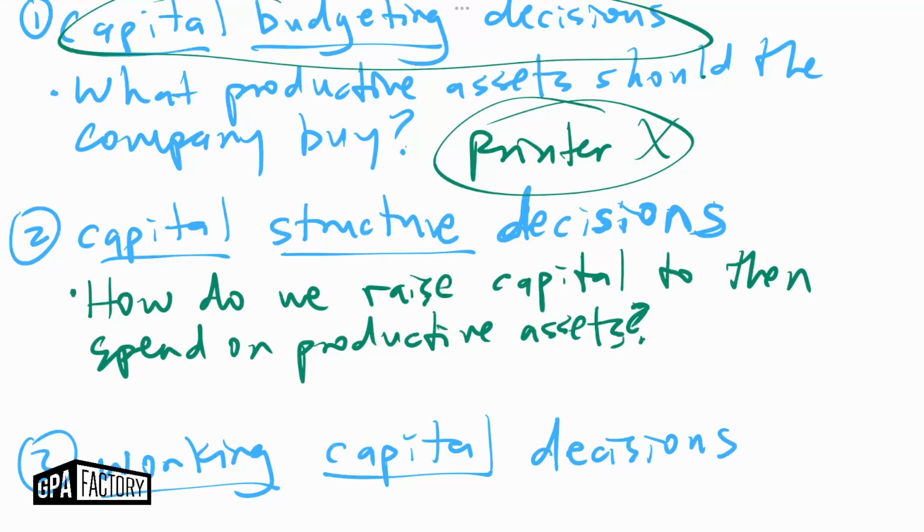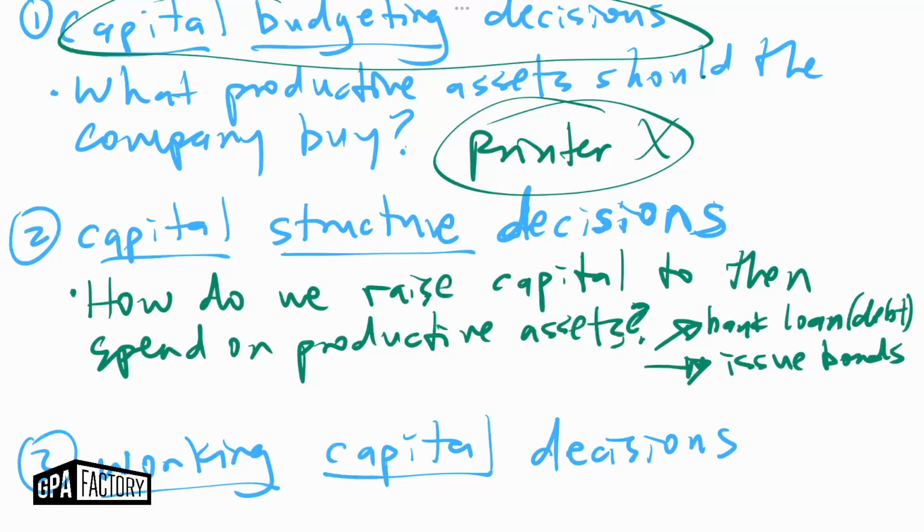So capital structure decisions are, we can go out and maybe take out a bank loan, which is going to be debt. Another source of debt, especially for corporations, these are the 2 big ones, is that we can issue bonds to raise money for our company, or we can issue stock.